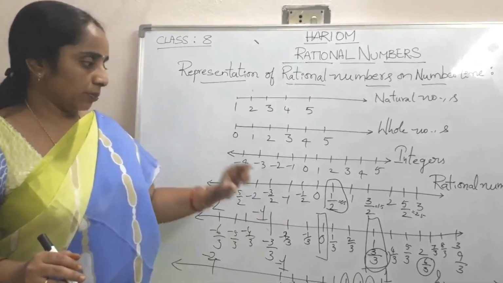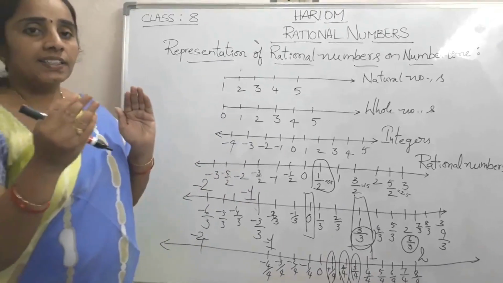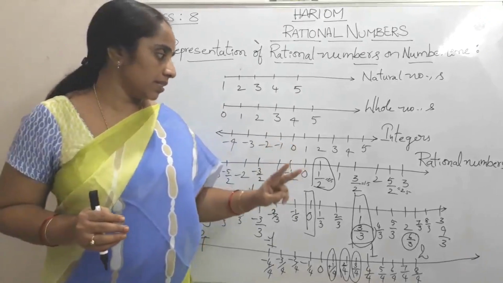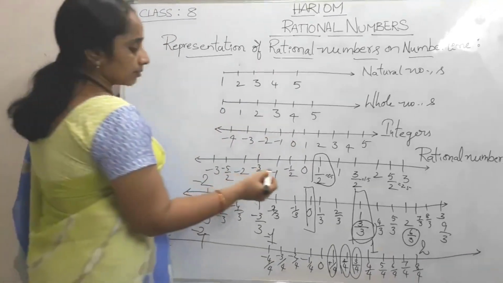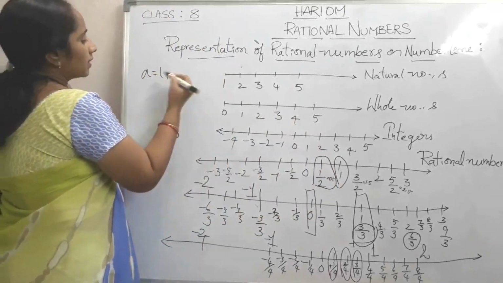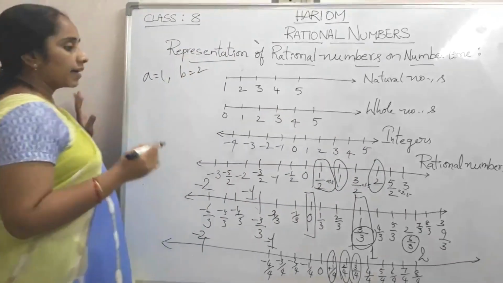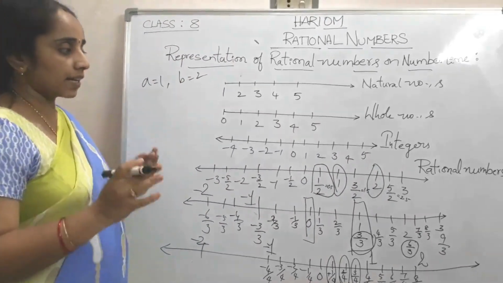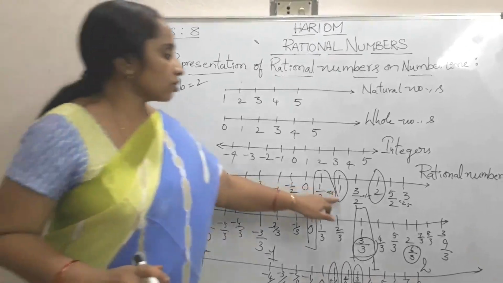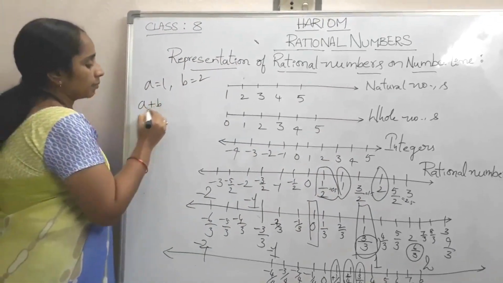Again, one more small formula: what is the exact rational number that lies between two rational numbers? Assume that a number a equals 1 and another number b equals 2. The rational number which lies exactly between these two rational numbers is (a plus b) by 2.